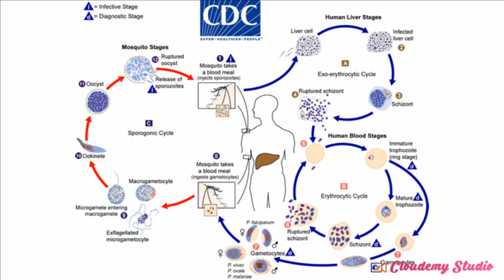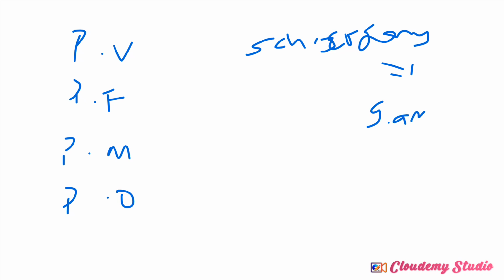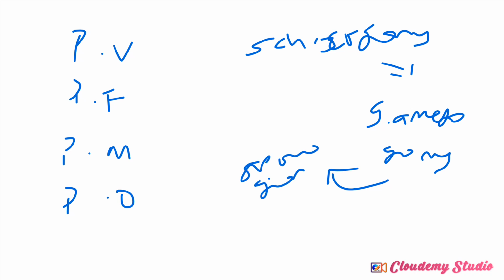Now let's talk about the life cycle of a Plasmodium parasite. The life cycle of a Plasmodium parasite follows the life cycle of a typical Sporozoan. And what is the life cycle of a typical Sporozoan? That is the schizogony, the gametogony, the sporogony, and the schizogony again. So it follows this particular pattern, and when you understand the previous one that I explained to you, this one should not be hard.